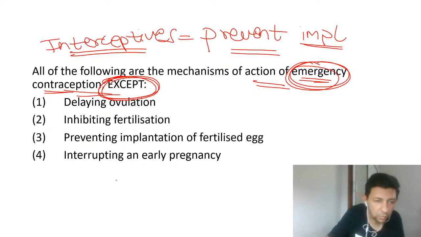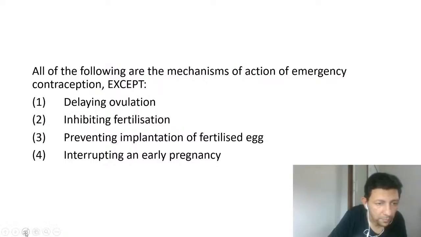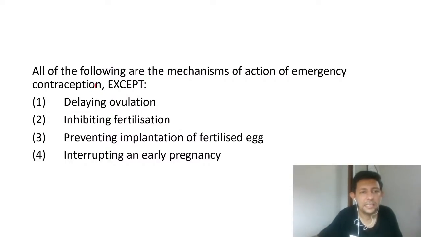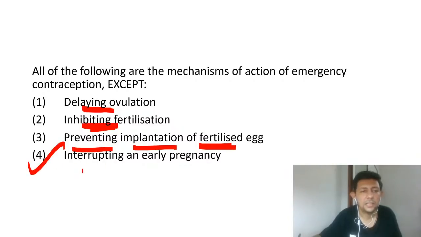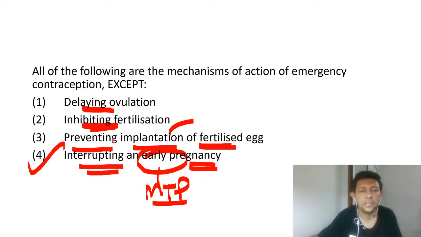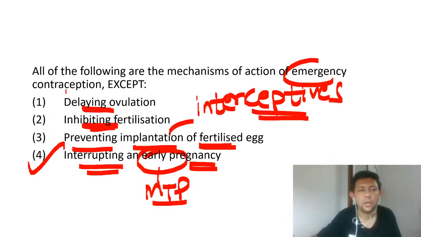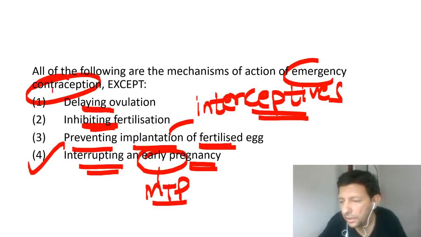Now, what is the answer to this MCQ? Please pay attention. It can delay ovulation, it can inhibit fertilization, and preventing implantation is the most important action. The answer is option number 4: it cannot interrupt an early pregnancy, however early the pregnancy may be. To interrupt a pregnancy, MTP will have to be done. Therefore this is preventing implantation, and so they are called interceptives. Emergency contraceptives are also called interceptives.